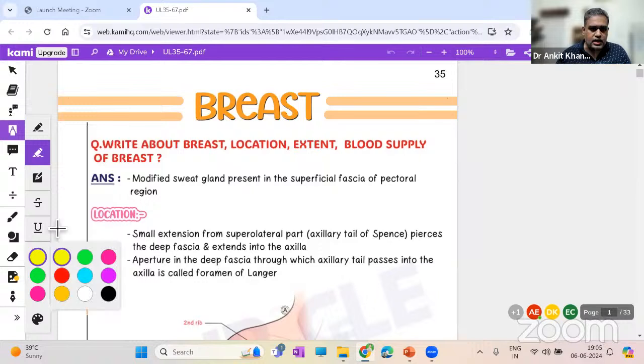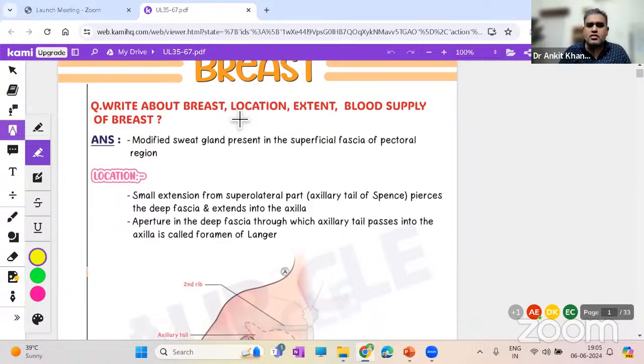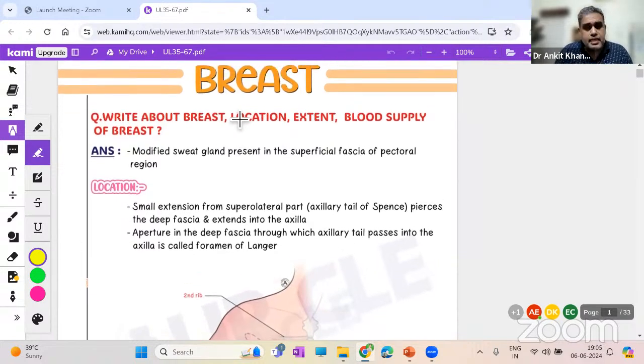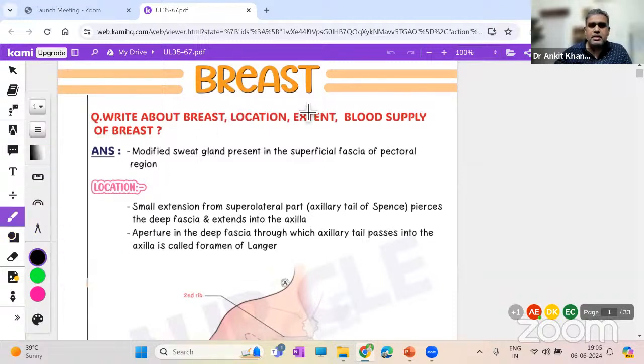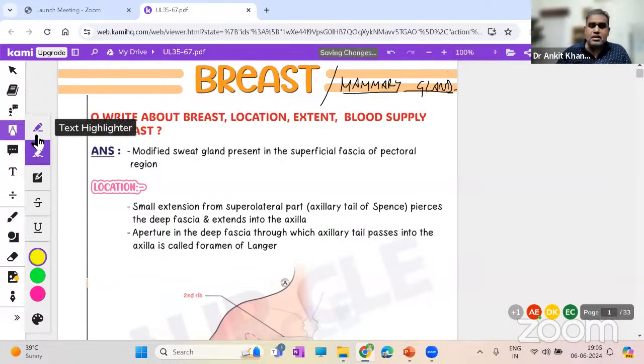So let's start. The first topic for the session is the breast. The breast, as we all know, is also known as the mammary gland. The main function of the breast is to provide nutrition to the newborn. And as we all know, we all are mammals. Mammals are named according to the mammary gland. So any species which has a mammary gland is known as a mammal. Simple as that.